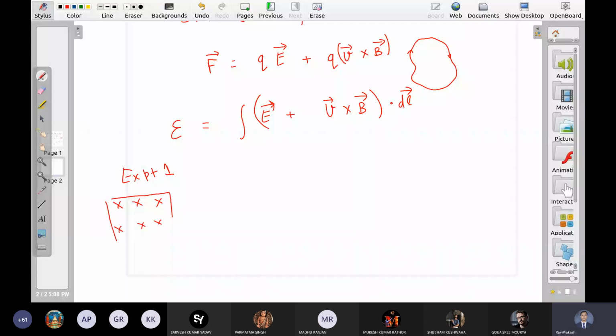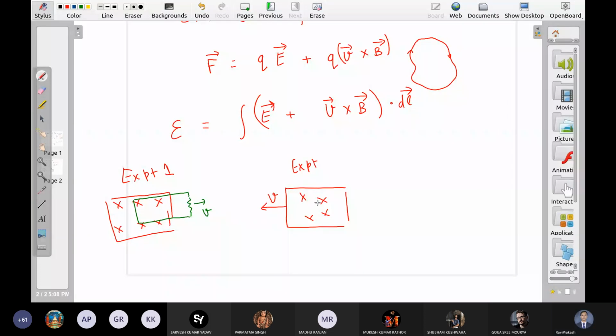There is a coil and that coil was moving. What was experiment 2? This is the magnetic field. This magnetic field was moving backward. Coil did not move. It was as it is.